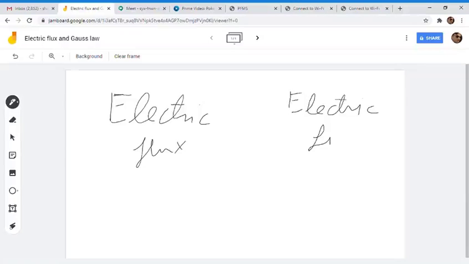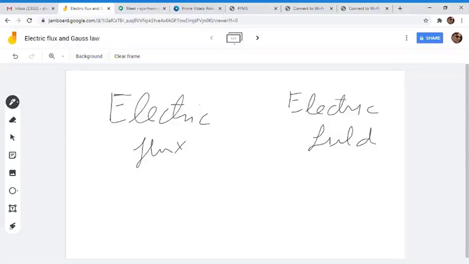Another very important property of electric flux is that it does not consider the medium in which it is present. Means if you put a charge in water, if you put a charge in air, if you put a charge in vacuum, it will generate the same amount of flux.